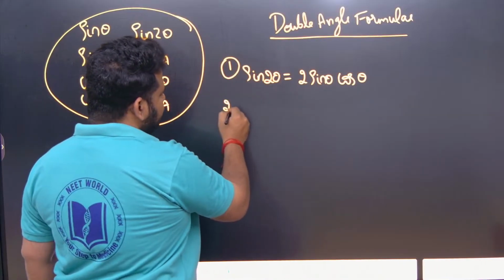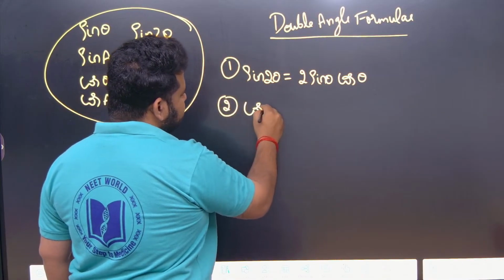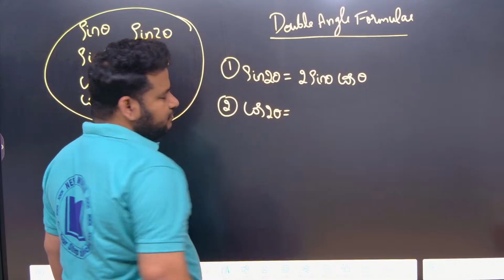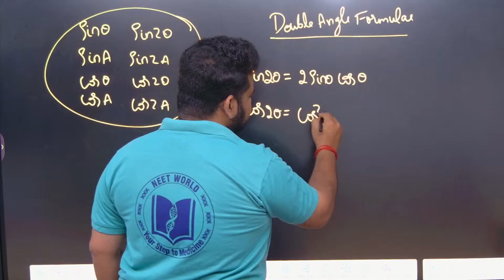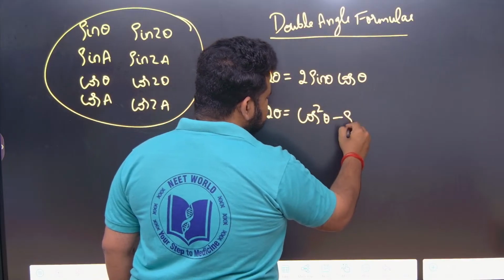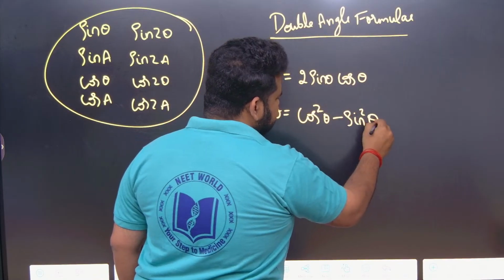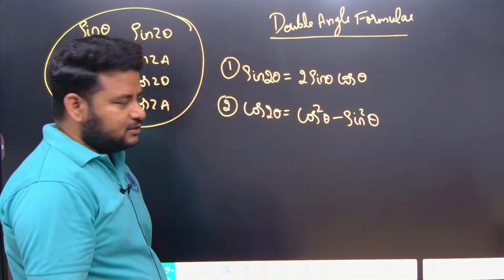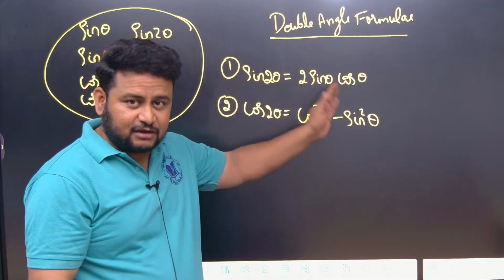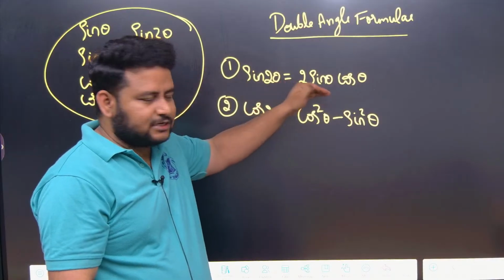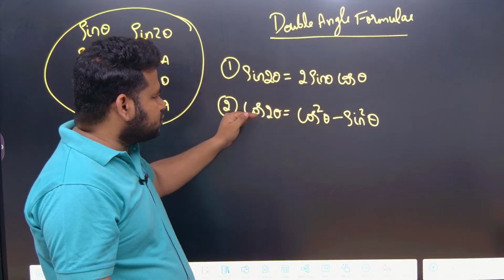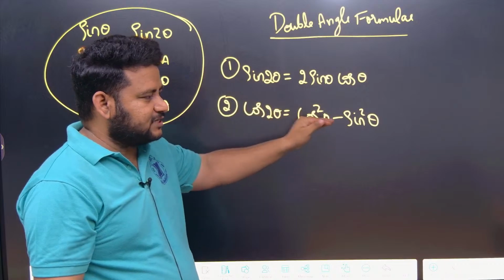Now, when we talk about cos 2 theta, I told you it doesn't like to combine with sin. So, we will write it as what? Cos 2 theta can be written as cos square theta minus sin square theta. There are various forms to write cos 2 theta. Sin 2 theta in terms of tan I can also write, but now I am restricting myself to 2 sin theta cos theta. So cos 2 theta can be written as cos square theta minus sin square theta.